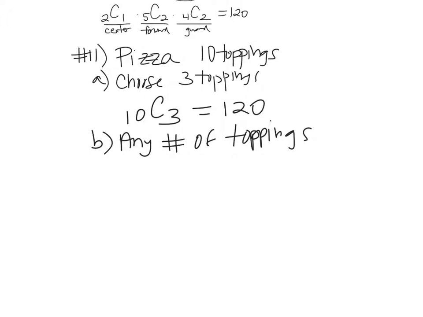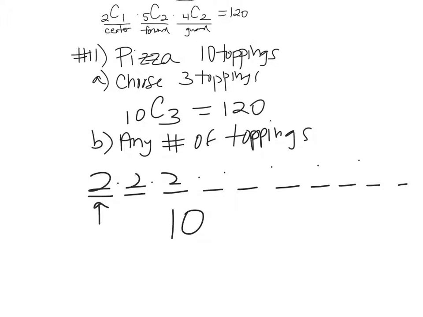Okay, so this is what you want to do. You want to think of it this way. There's 1, 2, 3, 4, 5, 6, 7, 8, 9, 10. Let's say this is olives. How many choices do you have for olives? You have 2 choices, yes or no. 2 choices, 2 choices. You get 2 to the 10th. 2 to the 10th ways, which ends up being 1,024. By the way, no toppings is in that, because it'd be no for all of them. It would just be a cheese pizza. That's listed there too. All right.